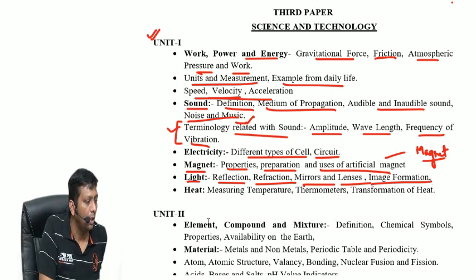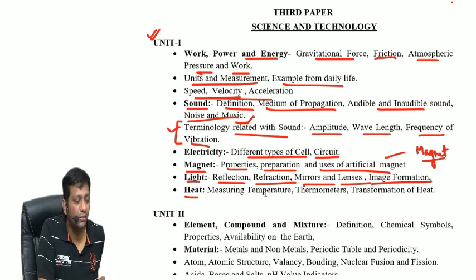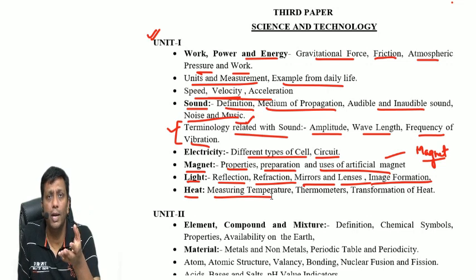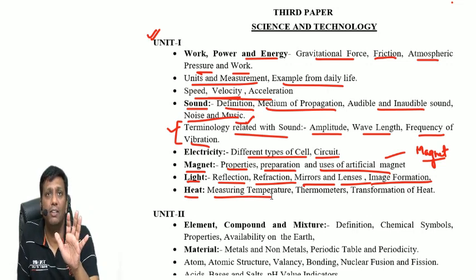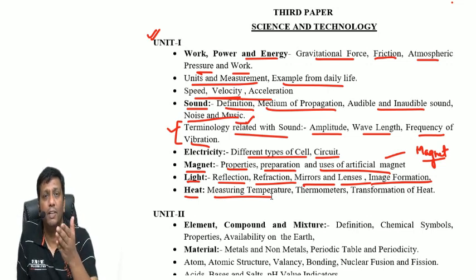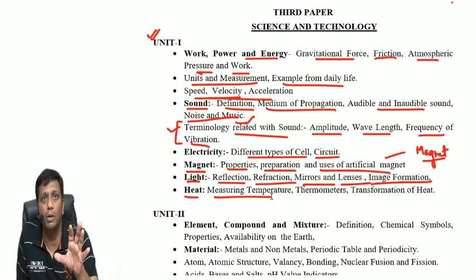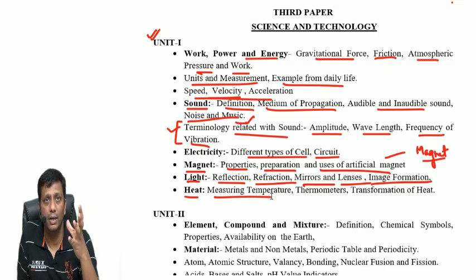Next is the heat topics. Measuring temperature: Celsius, Fahrenheit, Kelvin, Reaumur. In that way, 5 scales I will discuss with you. The most important are Celsius, Kelvin and Fahrenheit. Some formulas I will give you: C by 5, F minus 32 upon 9 is equal to K minus 273 upon 5. You will follow these formulas, and you can get your answer very easily.